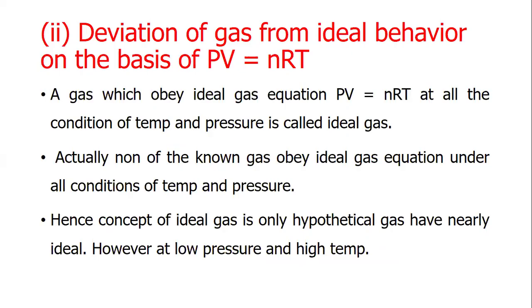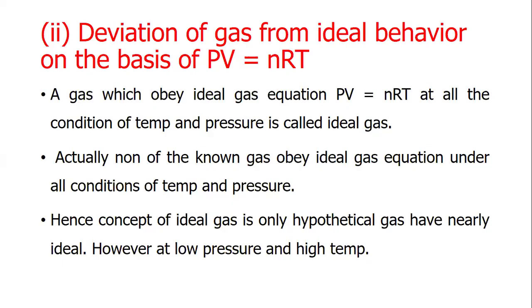Deviation of gas from ideal behavior on the basis of PV equals nRT. A gas which obeys the ideal gas equation PV equals nRT at all conditions of temperature and pressure is called an ideal gas. Actually, none of the known gases obey the ideal gas equation under all conditions.